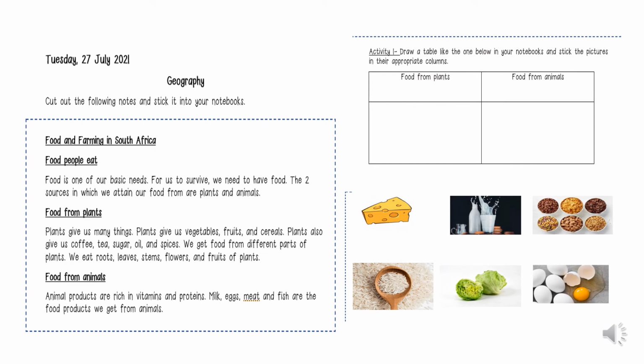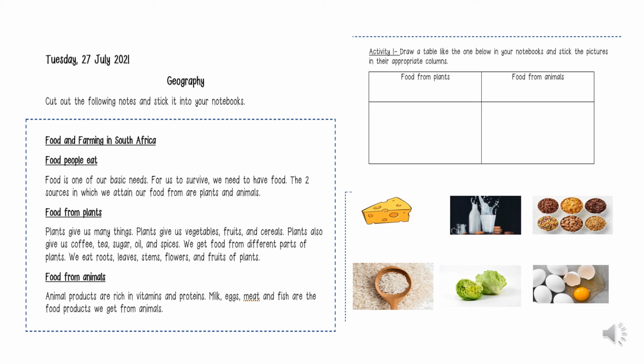It is now that time of the lesson where I tell you what work you need to do. So you are going to start off by opening your geography notebooks, and you are going to make a flap that says term 3, the same way you did for history and you did in term 2. Then you are going to write the date, you are going to write the day, and you are going to cut out the notes from your work pack on page 5, the work that says food and farming in South Africa. Then you're going to leave a line and you're going to write activity 1, and you're going to draw a table like the one in your work pack, which shows food from plants, food from animals.